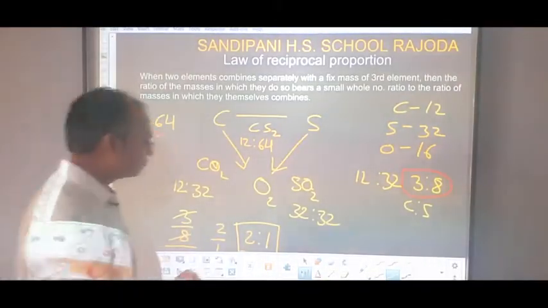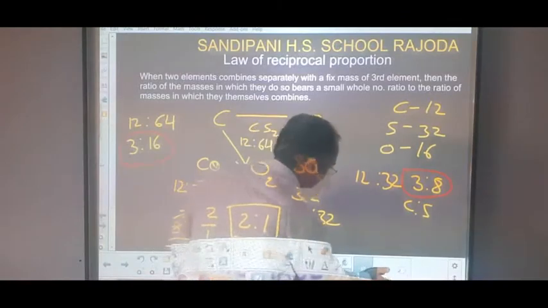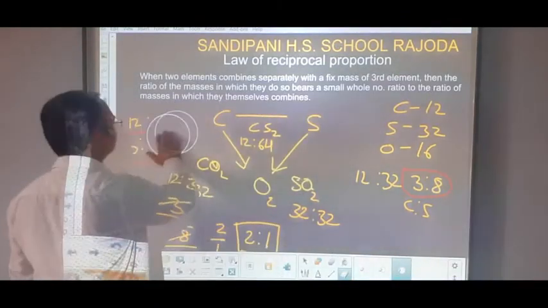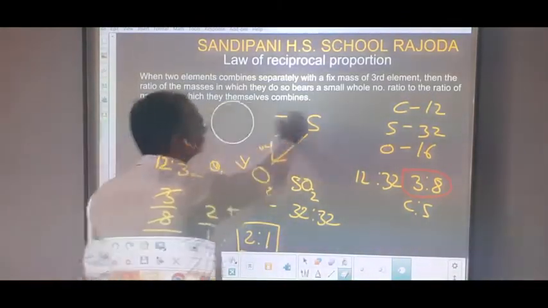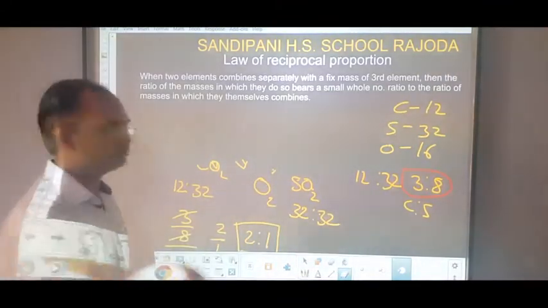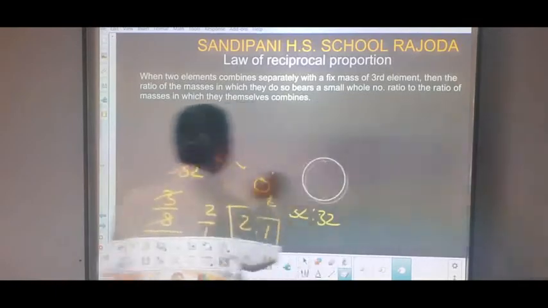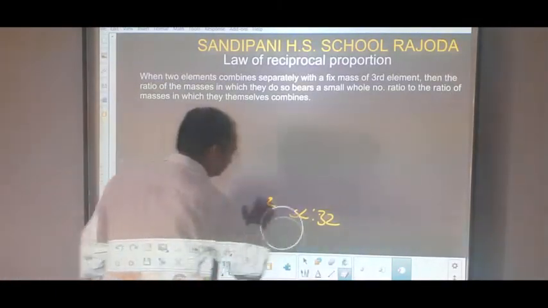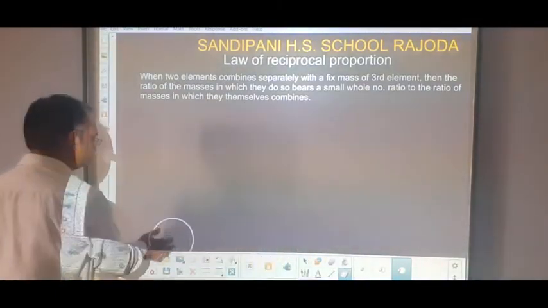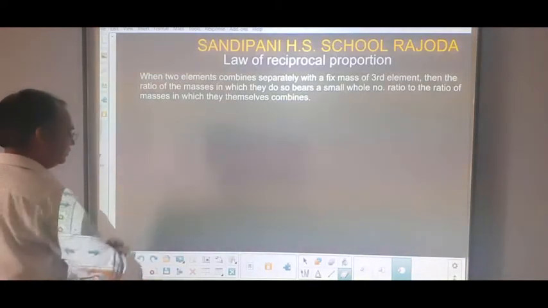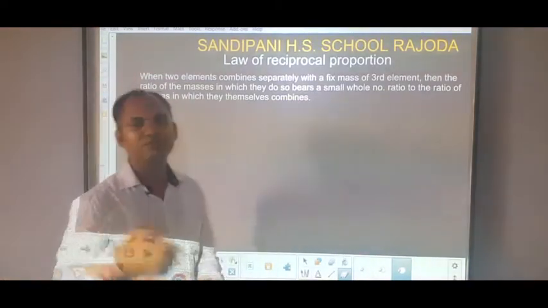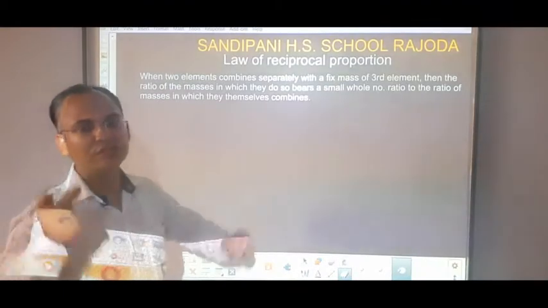So student, this was the example of the law of reciprocal proportion. I hope you have understood what the law of reciprocal proportion is. Let's take another example and try to understand this law. But in order to understand, first of all, you have to remember the statement of the law very carefully, students, because the statements of both laws are a little confusing.